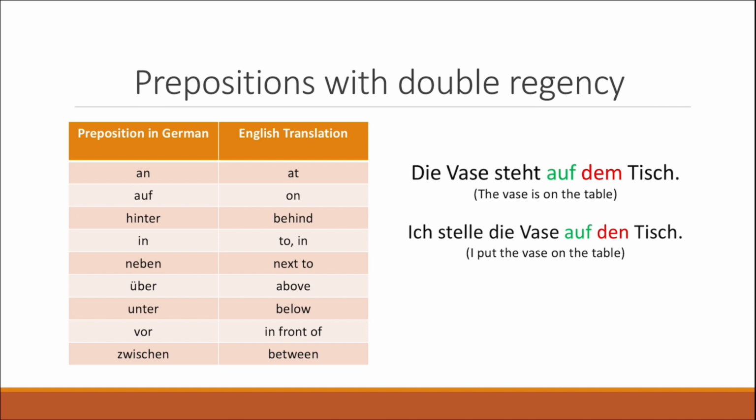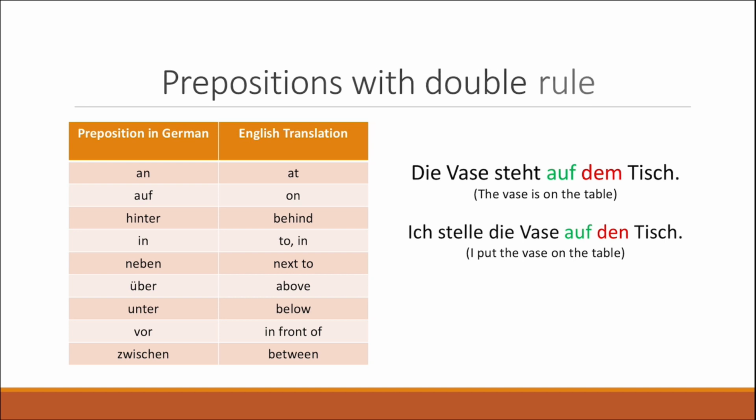In the second sentence, however, we have a movement. I am putting the vase on the table. And because of that, the vase is moving, and because of that, we're going to use the accusative. Because Tisch is a masculine noun, it declines to dem Tisch for the dative and to den Tisch for the accusative. So this is very important. And this can happen for all of these prepositions, so you have to seriously consider which sentence we're talking about.